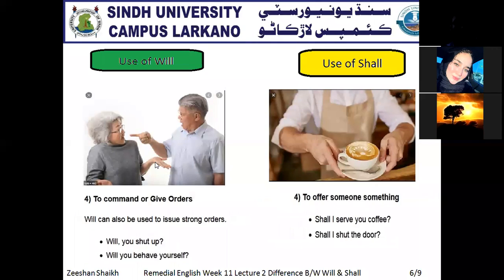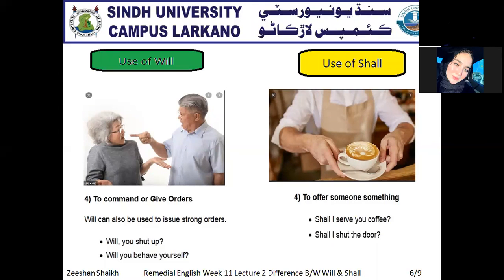Now the other one, we use will to give commands, to give orders. Will can also be used to issue strong orders. Now from this picture, the old husband is ordering his wife, saying, will you shut up? Now what is this? Actually it shows strong orders, strong commands to the other person. So that's why we use will.